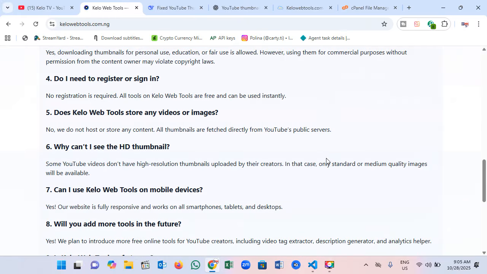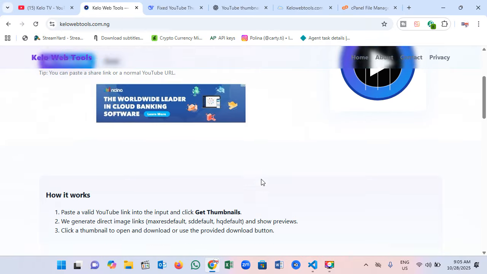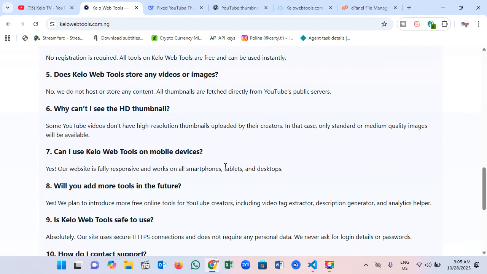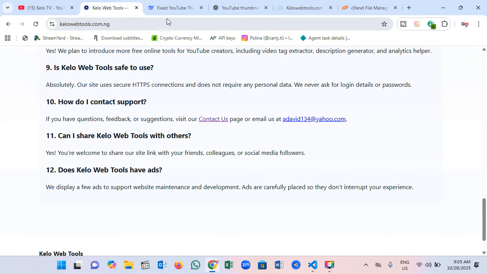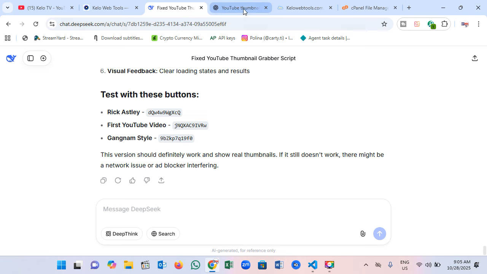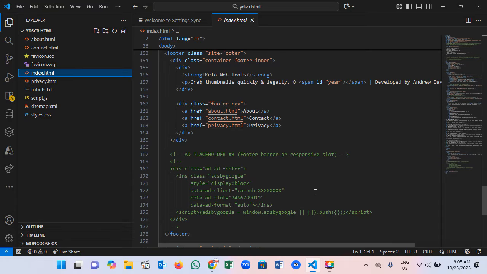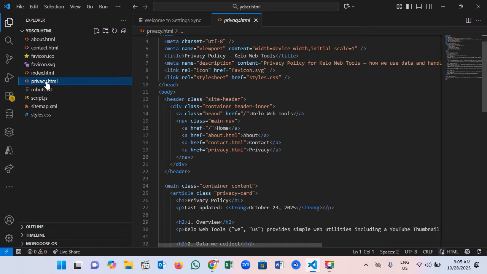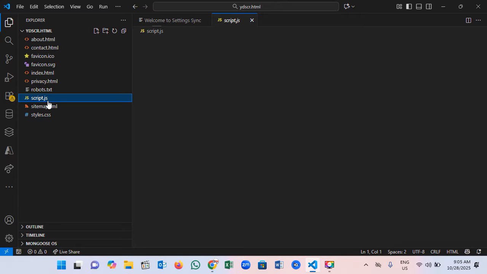Here you can see this is an art. There are also several sections where I can add ad codes. This is the structure as I said, so you need all these files. That is why you see I use my Visual Studio. Every code is analyzed and written carefully.